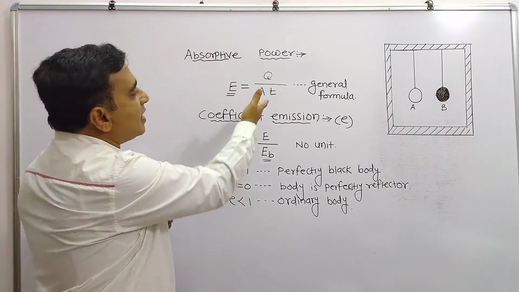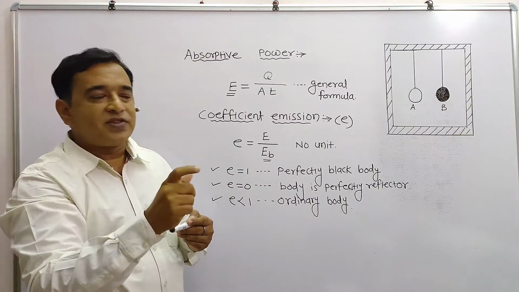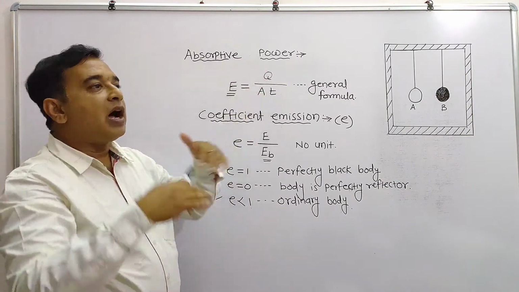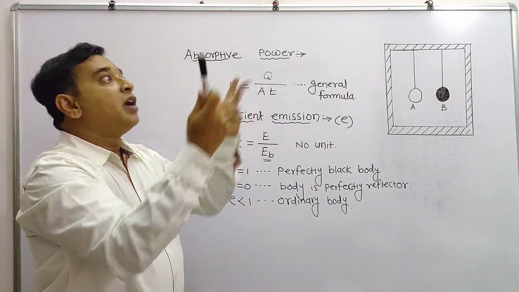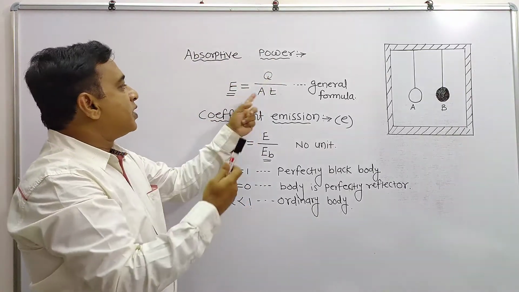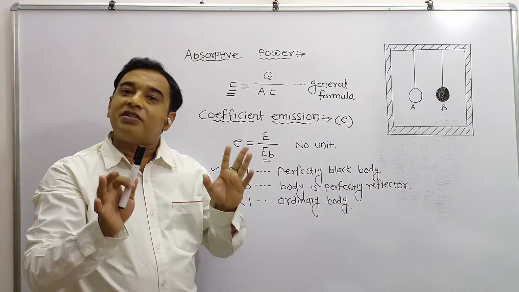The formula is the same, but the sentence changes. If emissive power, amount of energy emitted; if absorptive power, amount of energy absorbed per unit area per unit time.